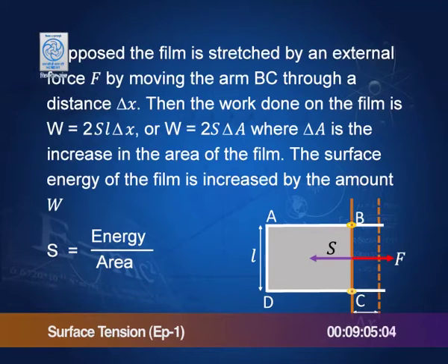So, if the area increases, the energy will increase, and by how much would the energy increase? It will increase by W, which is the work done.